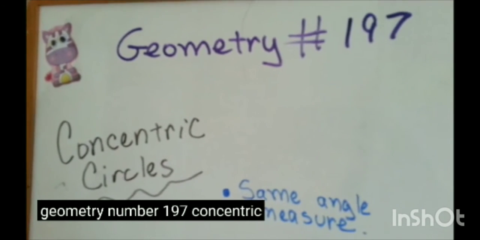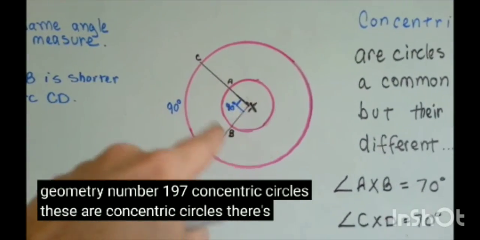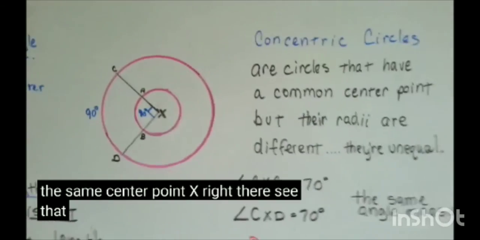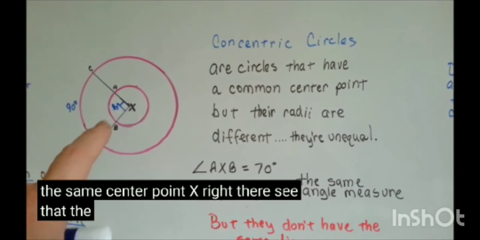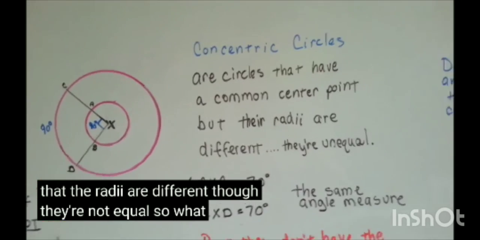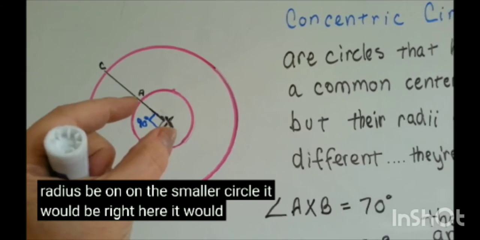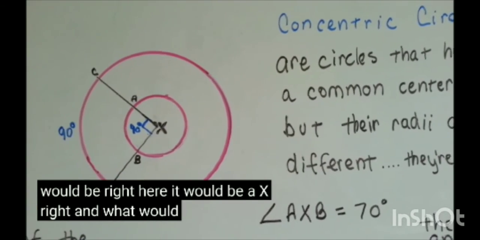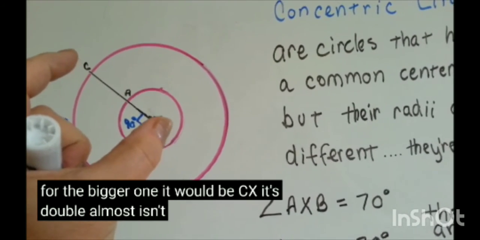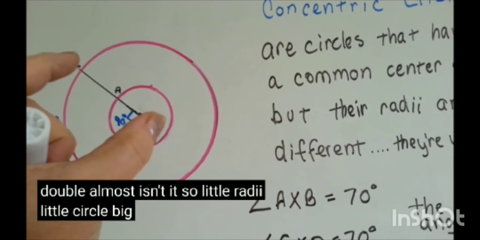Number 197, concentric circles. These are concentric circles. There's one inside of the other one, and they share the same center point X right there. See that? Their radii are different, though. They're not equal. So where would the radius be on the smaller circle? It would be right here. It would be AX, right? And what would the radius measure for the bigger one? It would be CX. It's double almost, isn't it? So little radii, little circle, big radii, big circle.